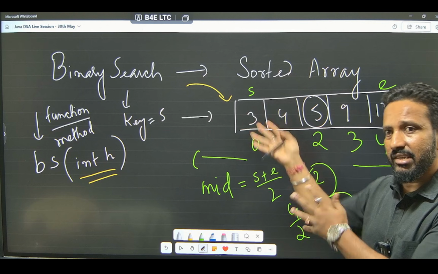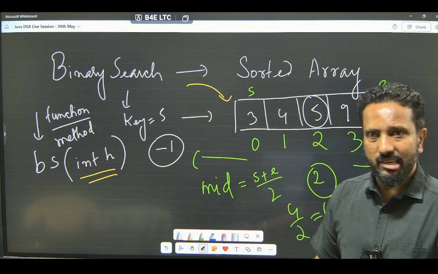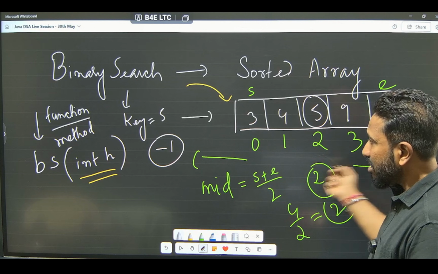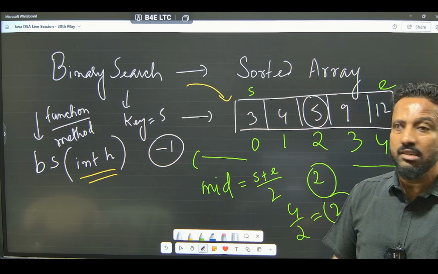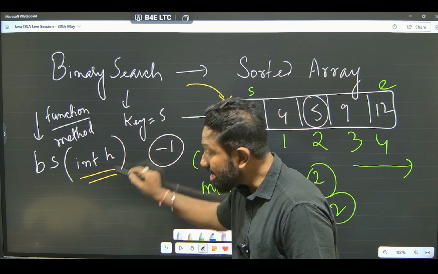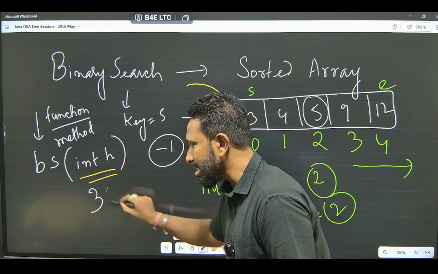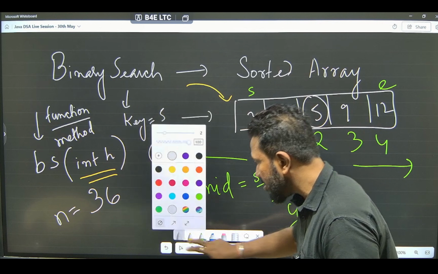When we get it, we return the index, otherwise we simply return -1. Because an array does not have index -1, we return -1 to show that we did not find the key in the given array. Got it? So, how to apply binary search on a single number? Say for example, the number is n equal to 36. Okay, let's see how to do it.